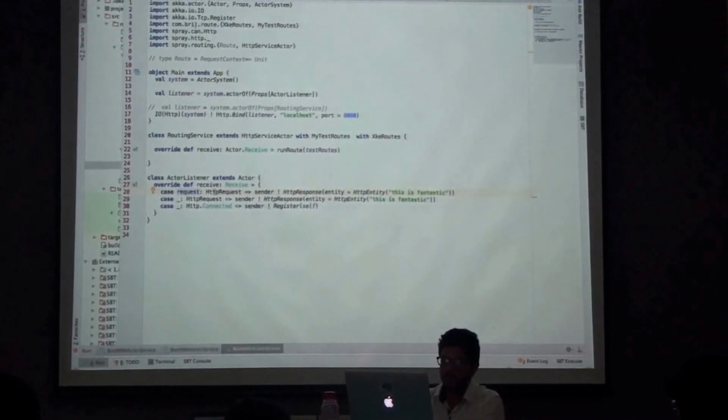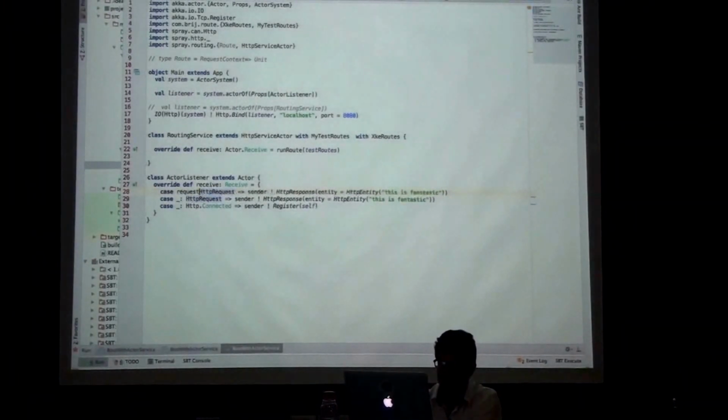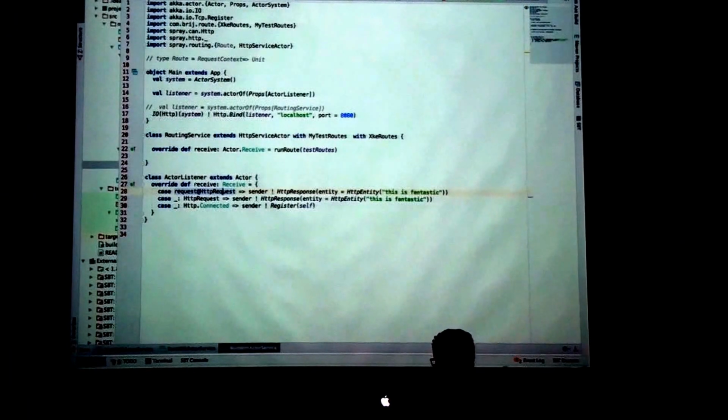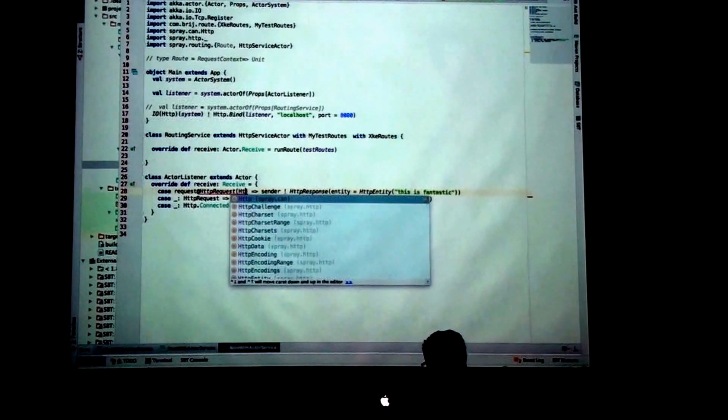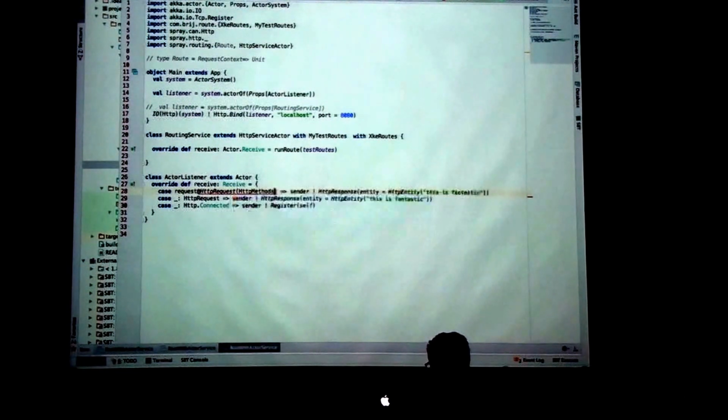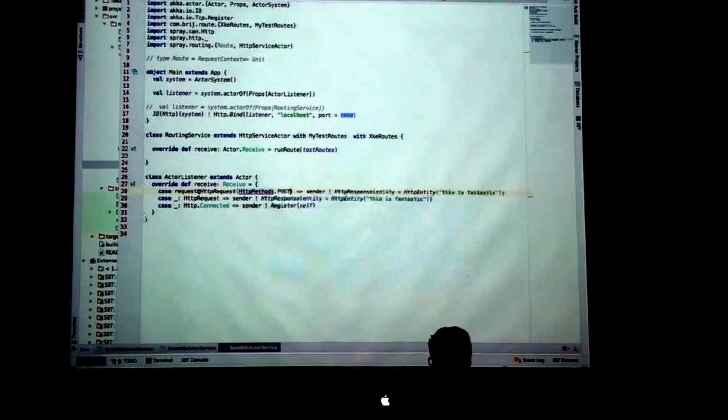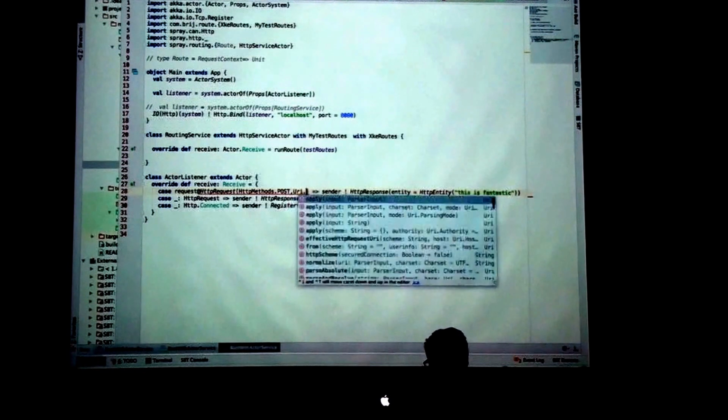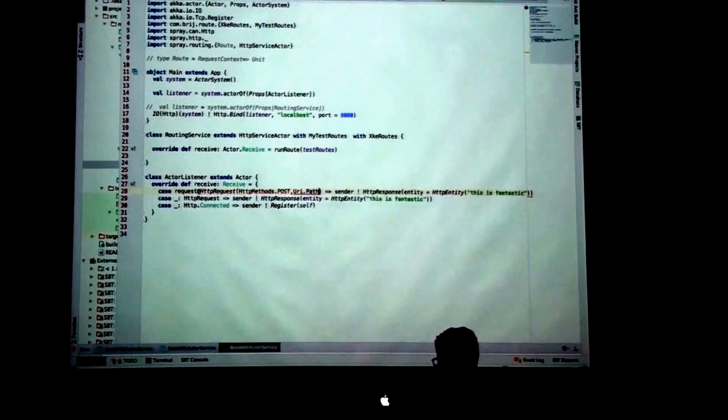So what I'm going to do is make some changes in the HTTP request. Alright, I'm asking this to handle only POST requests and certain URI requests, and say hello.